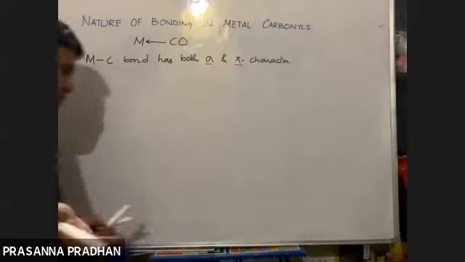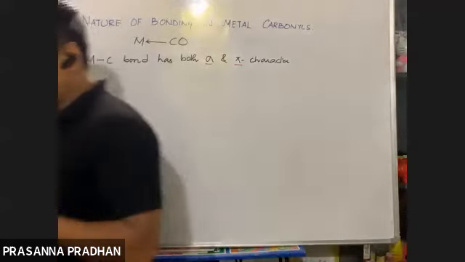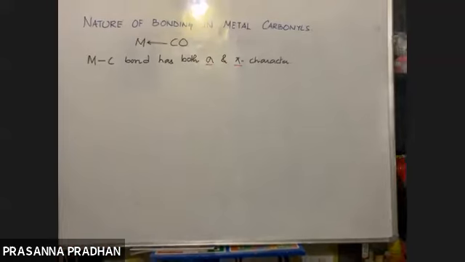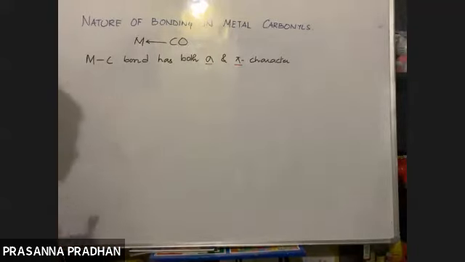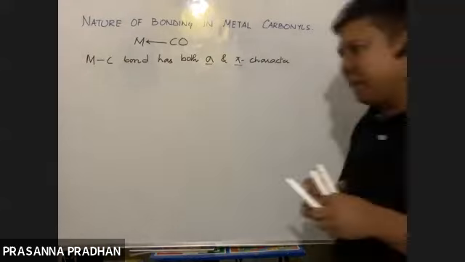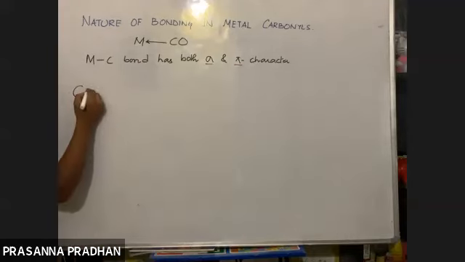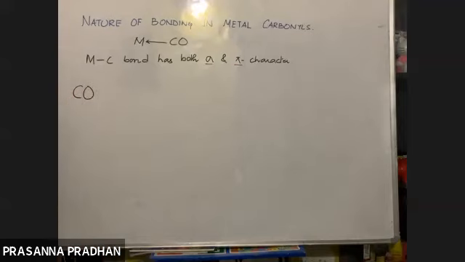Let us recapitulate a class 11 concept. In class 11, in the chapter of chemical bonding and molecular structure, there was something known as molecular orbital theory, MO theory. Do you remember? Molecular orbital theory, molecular orbital electronic configuration. I'm just trying to explain to you. You don't need to write all this. I'll tell you what to write. But I need to explain this. So for CO, what is the atomic number of carbon?